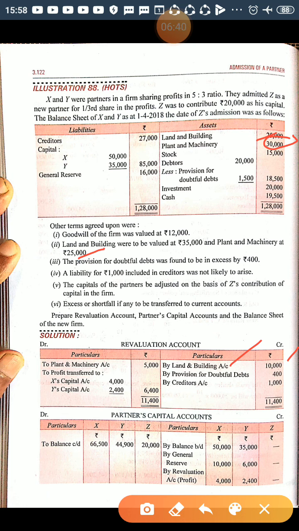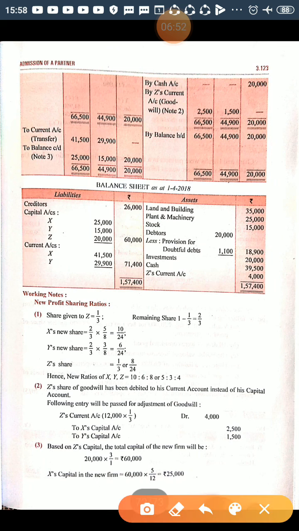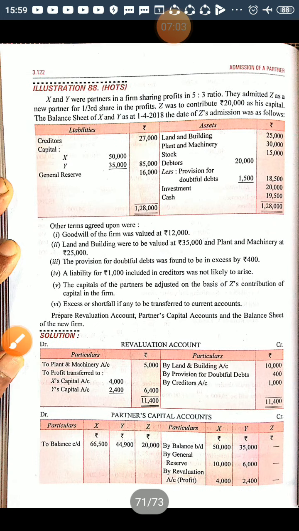So the journal entry is revaluation account debited to plant and machinery account, and in the revaluation account we will write to plant and machinery. And in the balance sheet, land and building will be shown as 35,000 and plant and machinery, after deduction of 5,000, becomes 25,000, right? Now next is debtors.